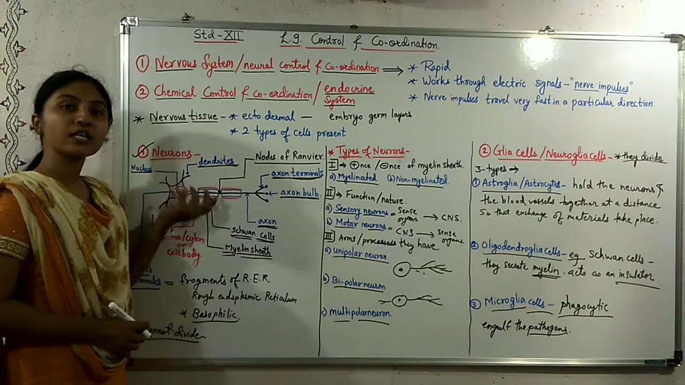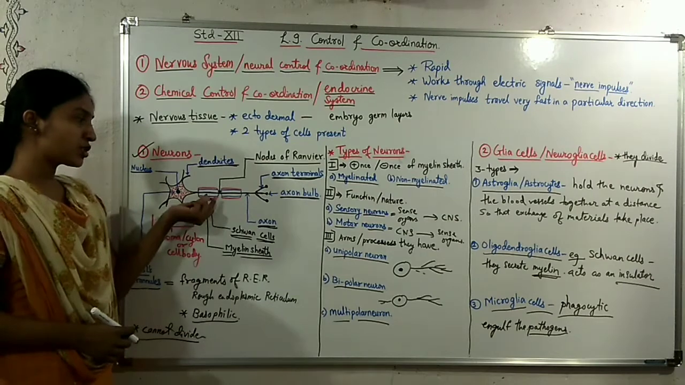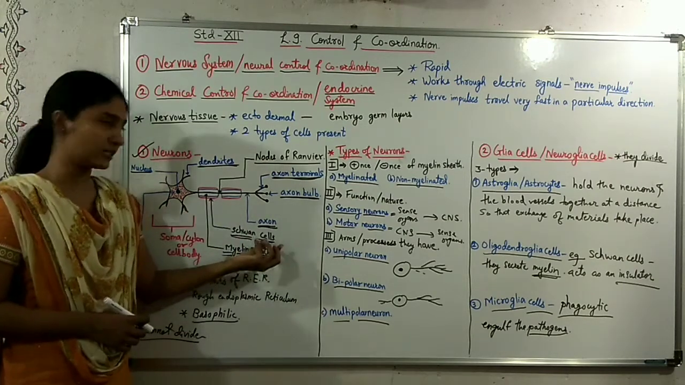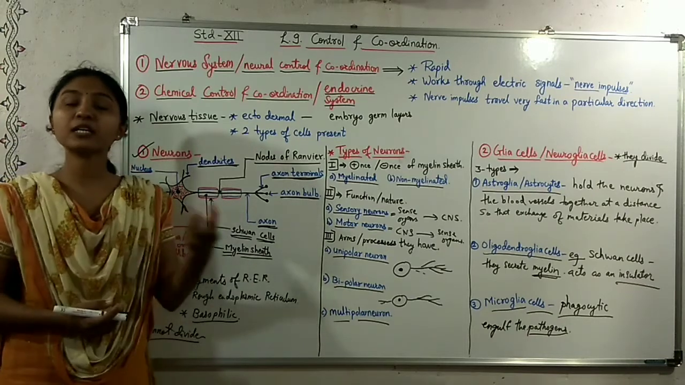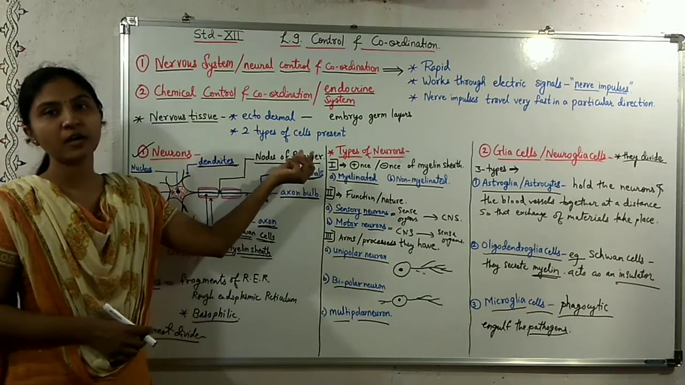And the axon is covered with a sheath called the myelin sheath. Myelin is secreted by the Schwann cells. And there are gaps in between the myelin sheath. Those gaps are called the nodes of Ranvier.